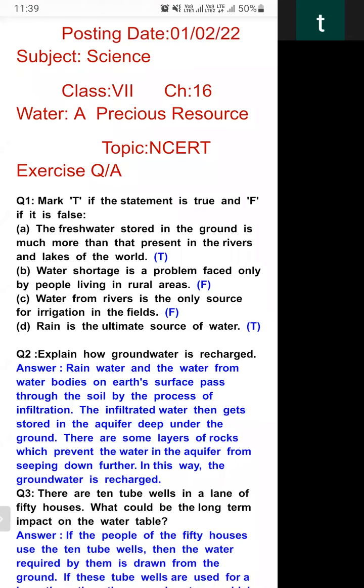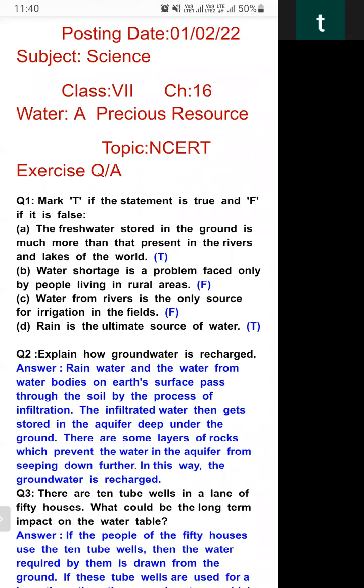Only that rainwater above the ground moves slowly and slowly in the downward direction, and at one place it gets stored. That is infiltrated water, which then gets stored in the aquifer.